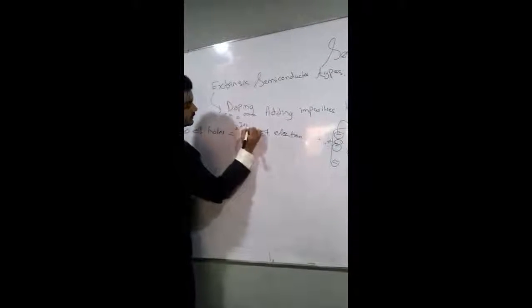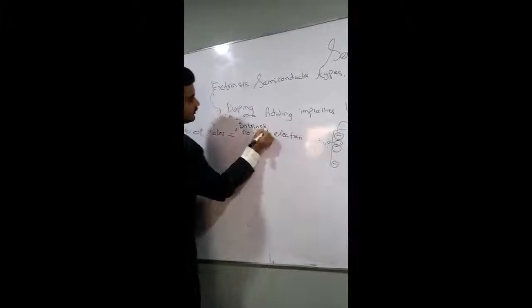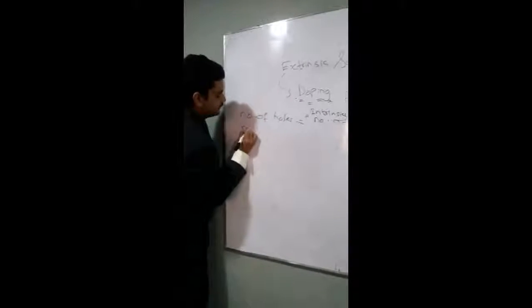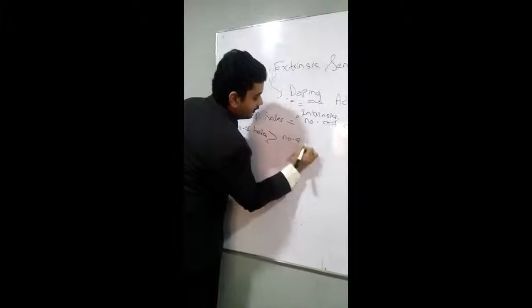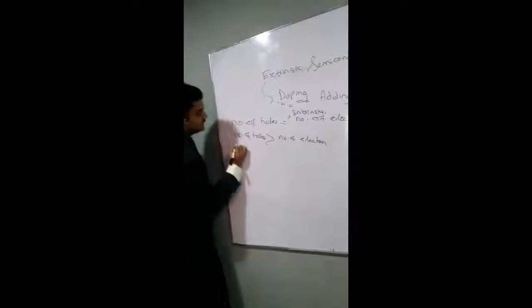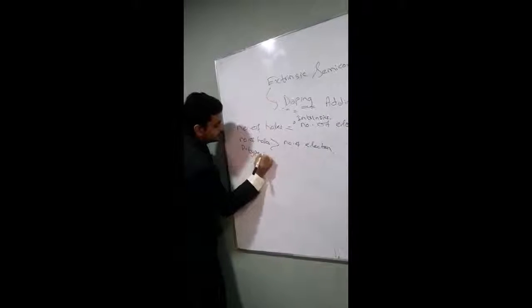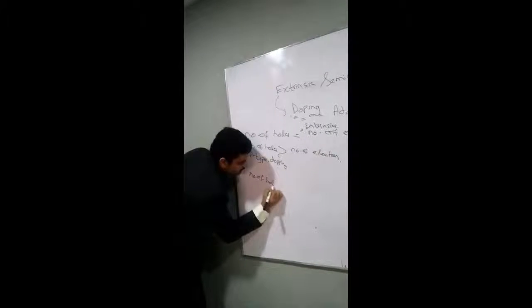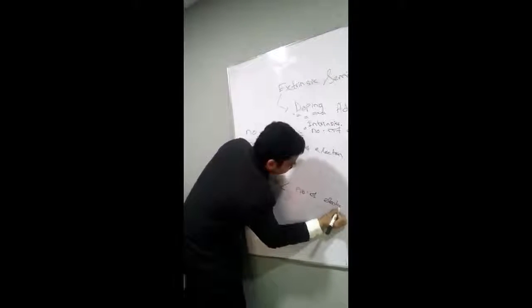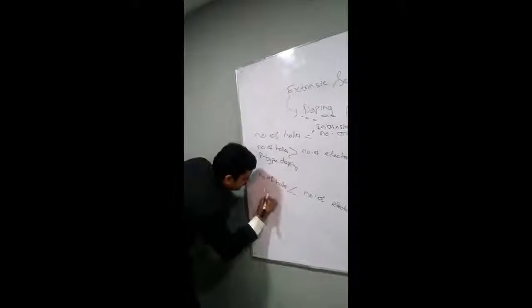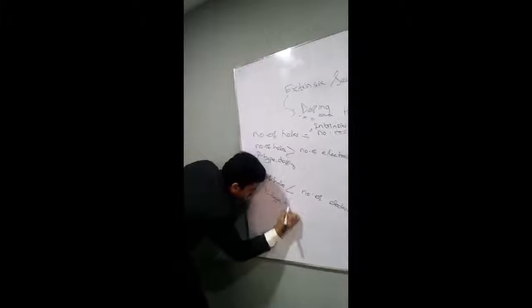So what are we going to say? If the number of holes is equal to the number of electrons, then it is intrinsic, right? If the number of holes is greater than the number of electrons, I'm talking about only semiconductors, right? So it's p-type doping, while if the number of holes is less than the number of electrons, so it is n-type doping.